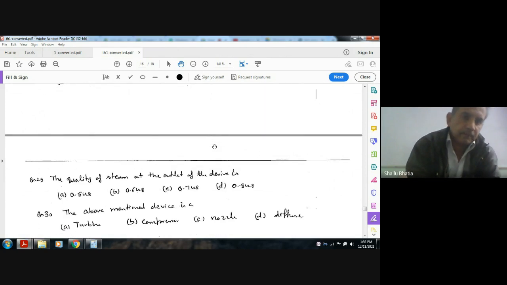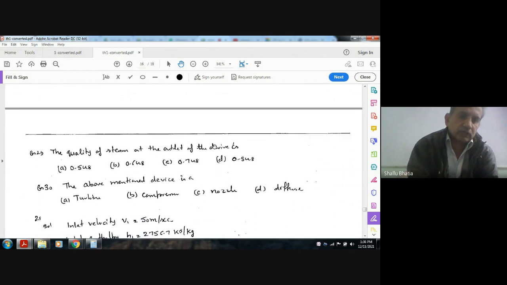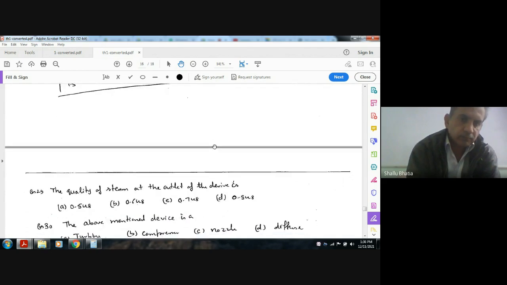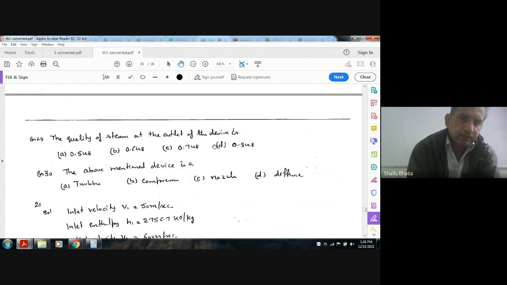The first question: the quality of steam at the outlet of the device is A, 0.548; B, 0.648; C, 0.748; D, 0.948. Next, the above mentioned device is a turbine, compressor or nozzle.